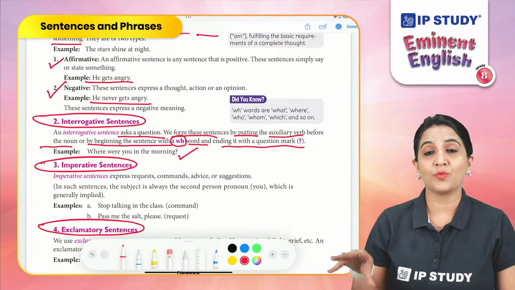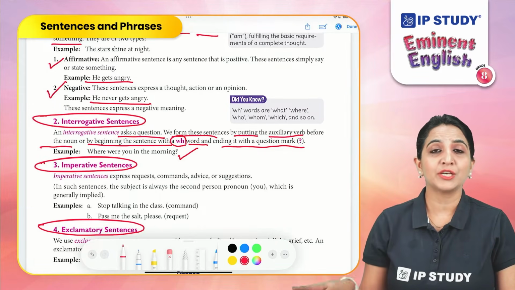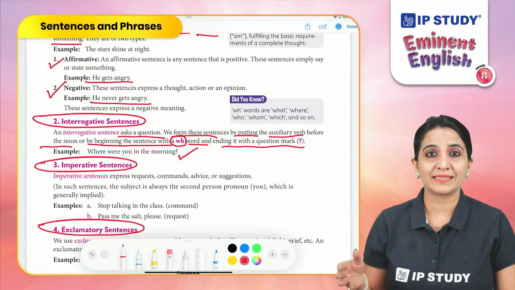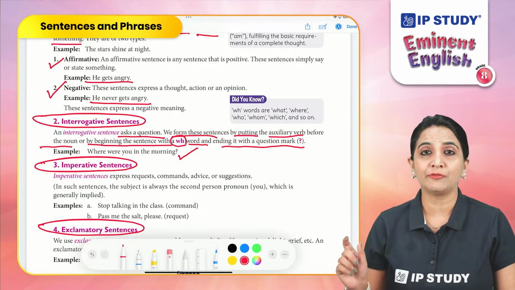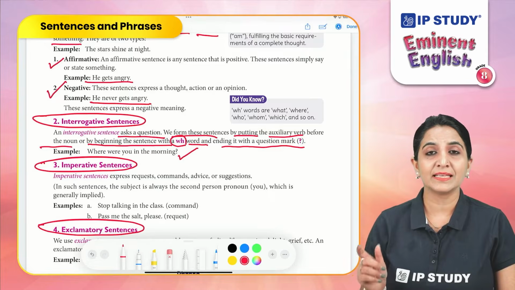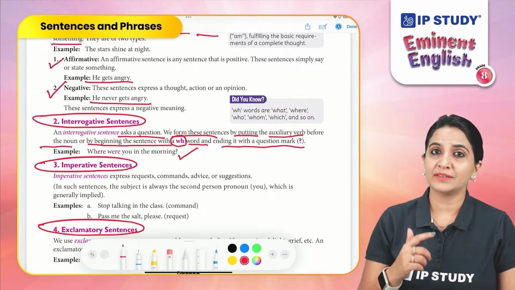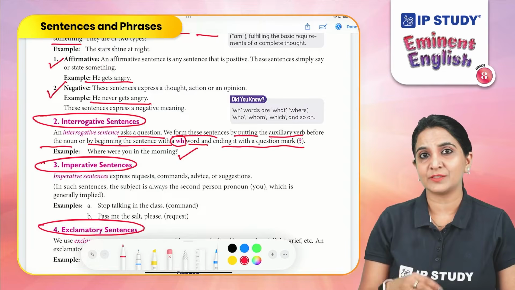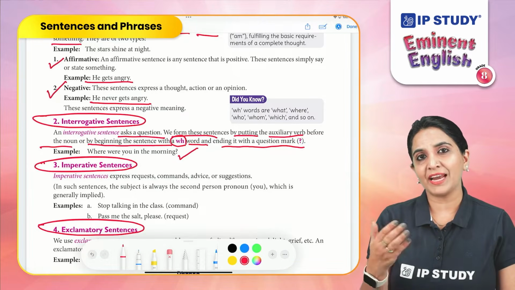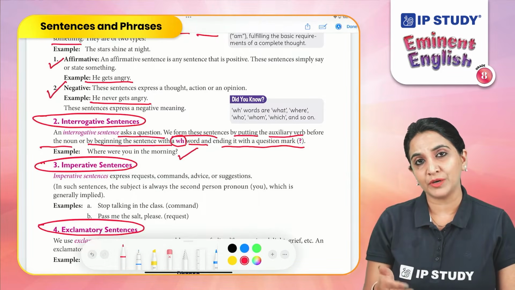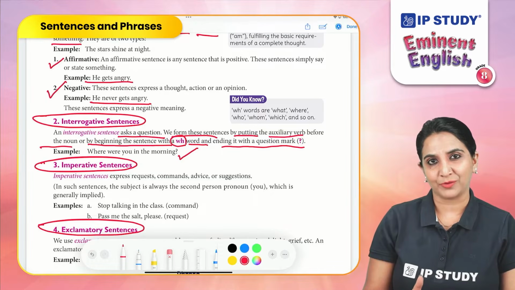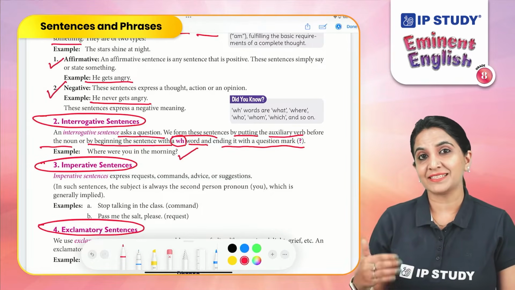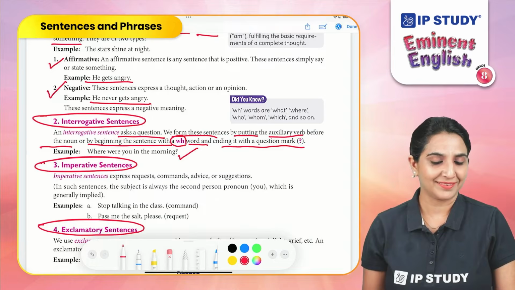And there is also one important point to always remember, that the auxiliary verb in these sentences comes before the noun. So, interrogative sentences are the sentences which ask a question and we always put the auxiliary verb before a noun. These type of sentences end with a question mark.